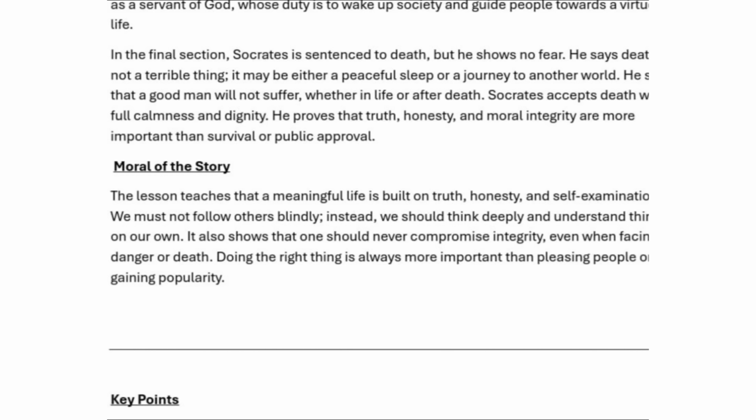Okay, it also shows that no one should compromise integrity. You should not compromise because of your people, your close ones, or society, nothing. You need to face everything. You need to face your life, your danger, even your death also. So doing the right thing is always more important than pleasing people or gaining popularity. Instead of getting popularity, you need to do the right things. Even if nobody supports you, you need to go in the right way only. Okay, so that is the main moral of this story.